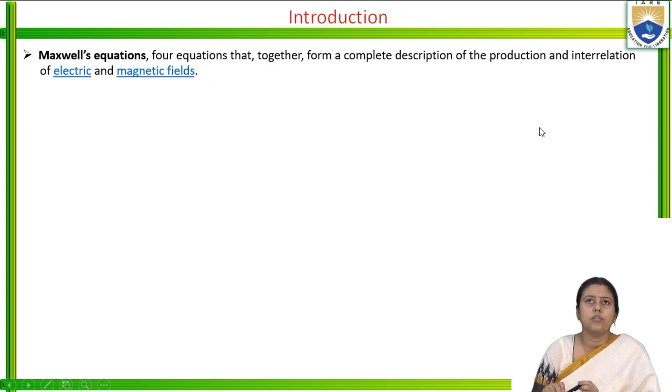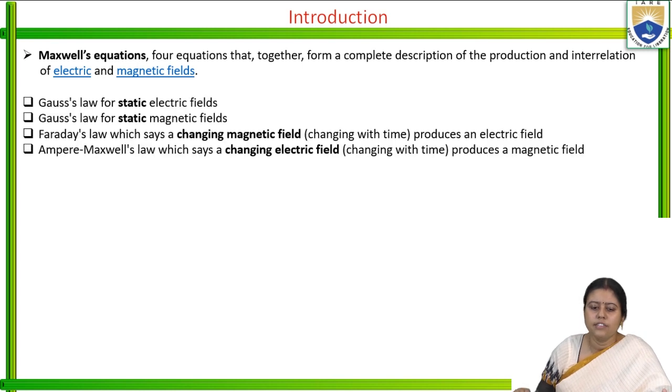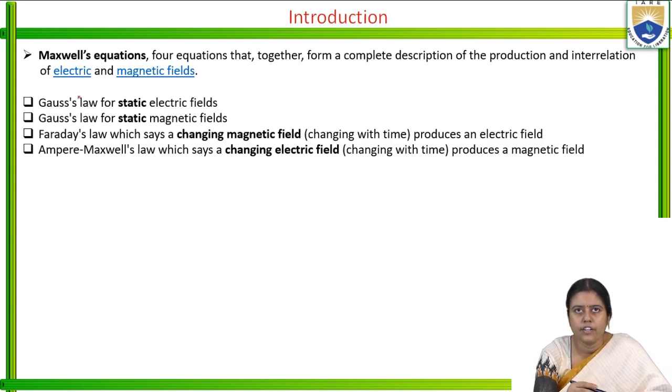So Maxwell's four equations together form a complete description of the production of electric and magnetic fields, as we discussed. Just the same thing as I told before. First is the modified Gauss law for the electrostatic field or static electric field.